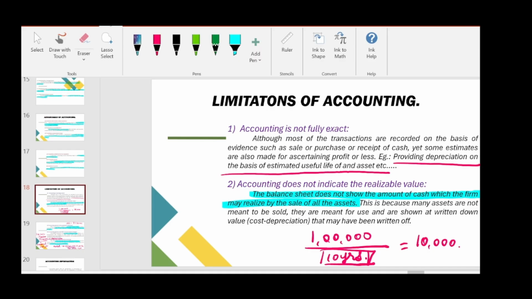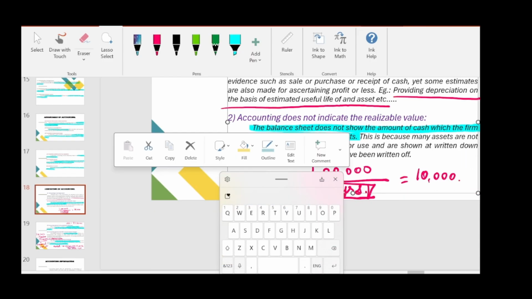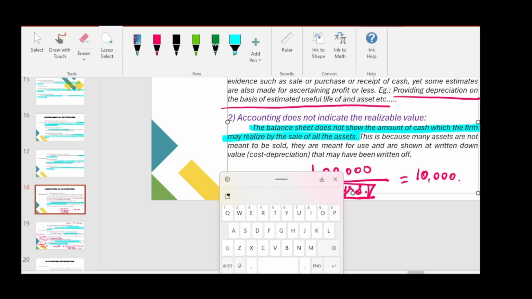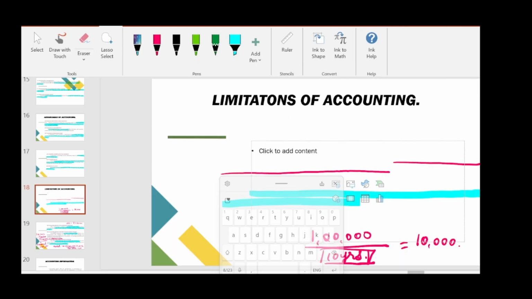And the next is limitations of accounting. Accounting is not fully exact because many transactions are accounted based on the estimation, not actual. So accounting is not fully exact. So one of the best examples is providing depreciation on the basis of estimated useful life of an asset. So this is one of the examples.